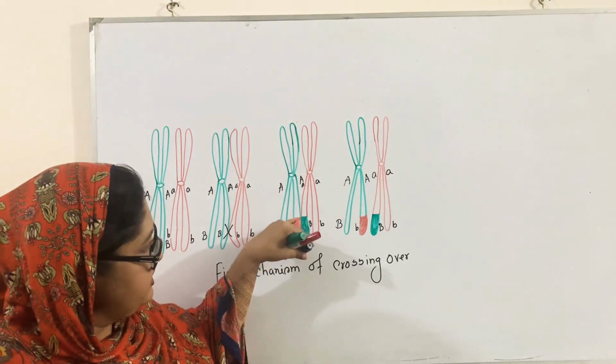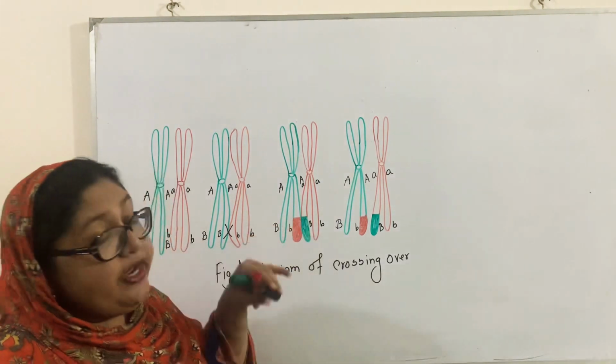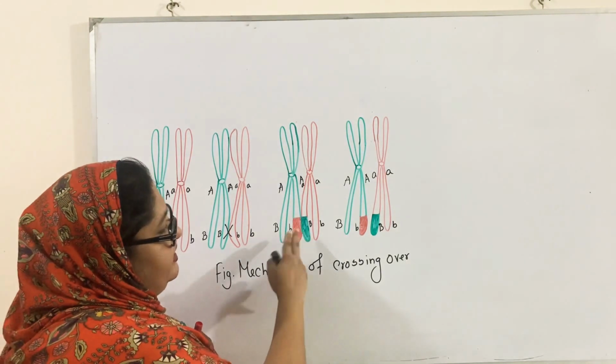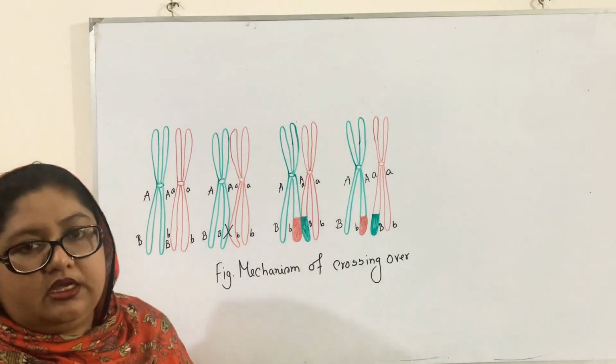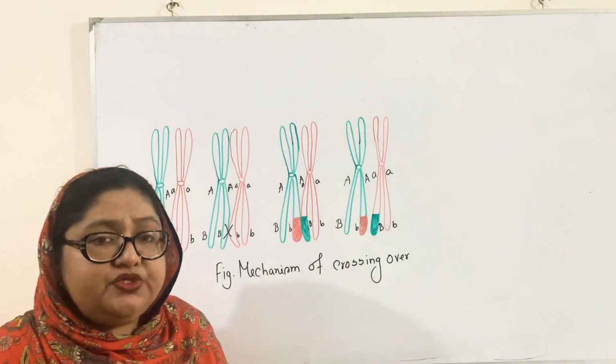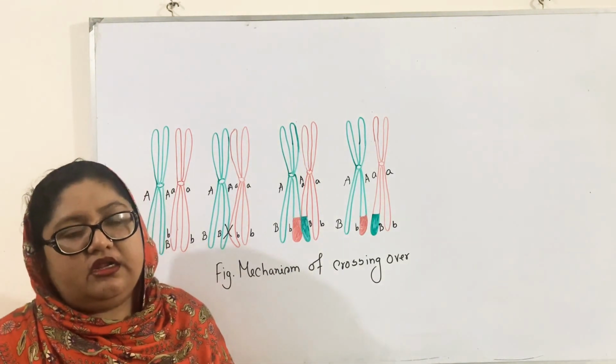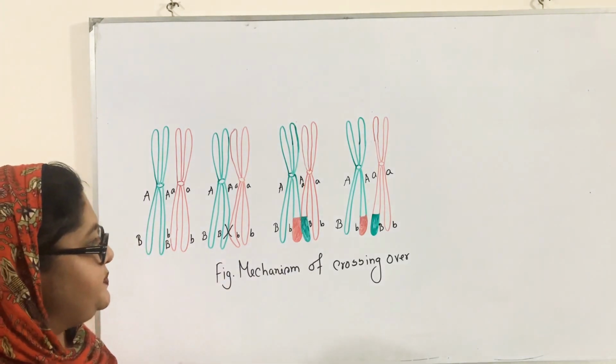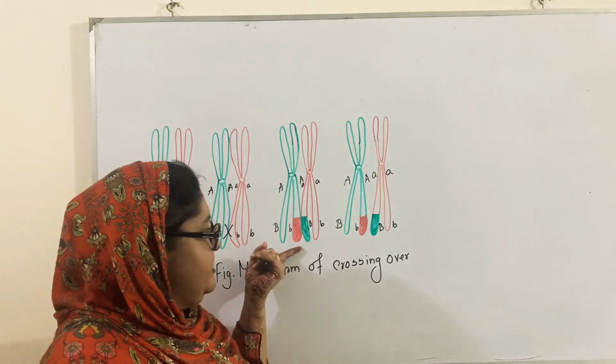And at the point of chiasma, in between two non-sister chromatids, they exchange their parts due to continuous or extreme dispersion or repulsion force. And what happened next?